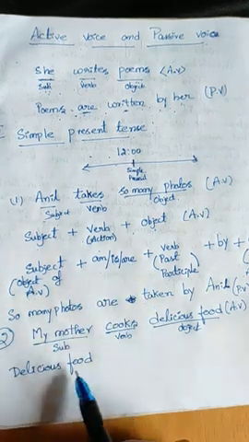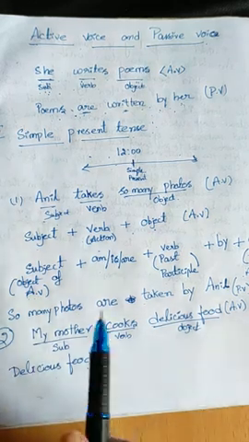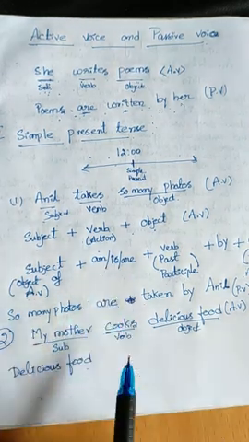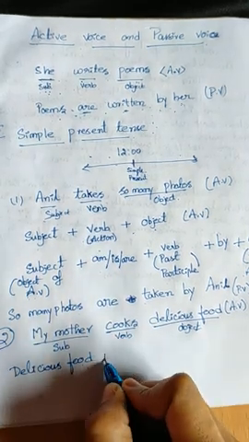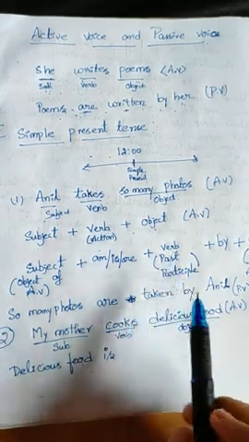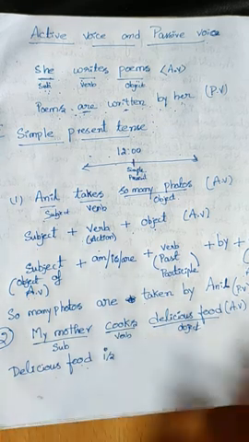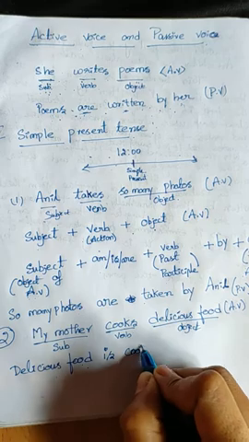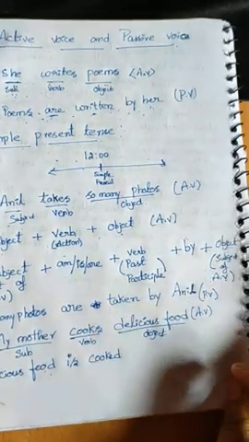Is delicious food singular or plural? Of course, am we should not use, I told you already. So is or are, which do you have to use? Is, because this is singular. So, delicious food is. Next, the past participle. What is the past participle form of cook? Cooked. C-O-O-K-E-D. Then, the preposition by.